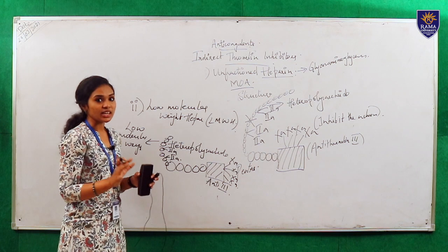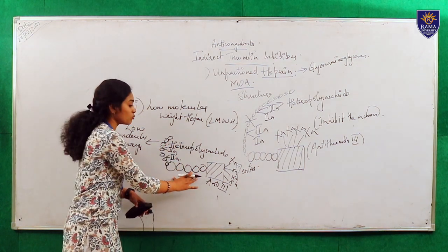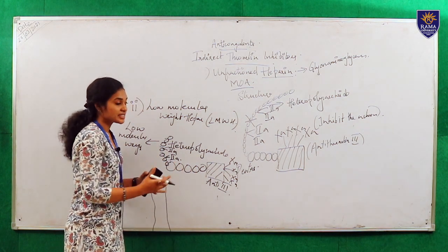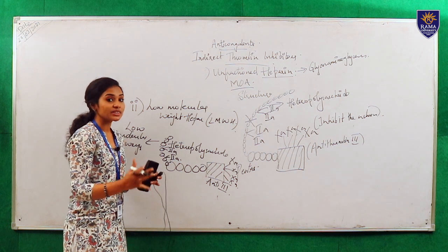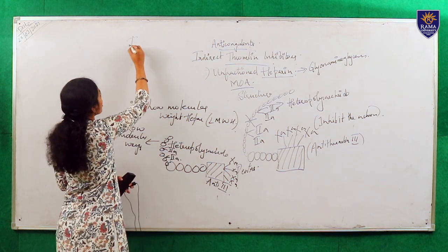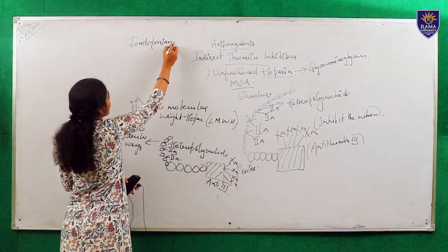So basically, the active pentasaccharide is the only substance which enhances the action of clotting factors. So for that, they produced a new drug called fondaparinux.